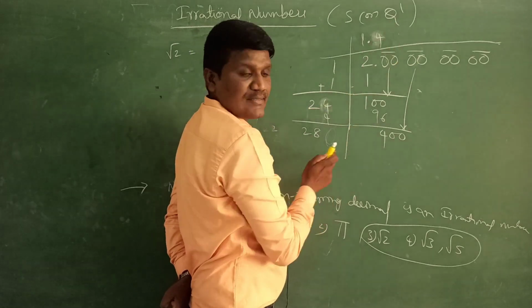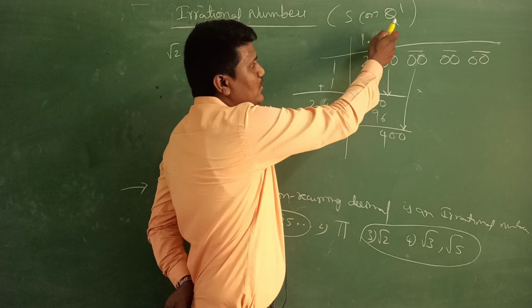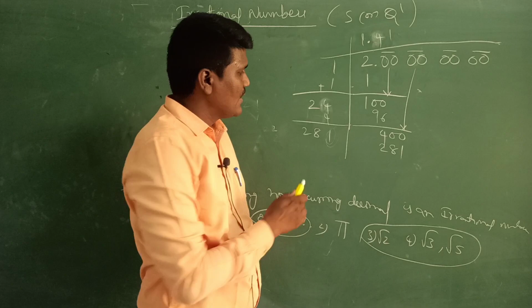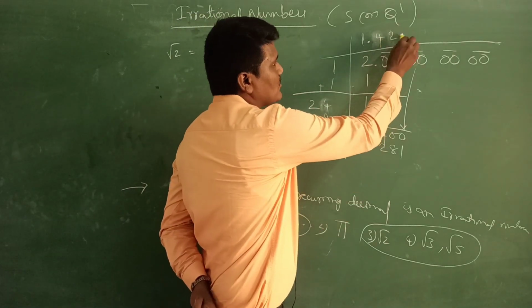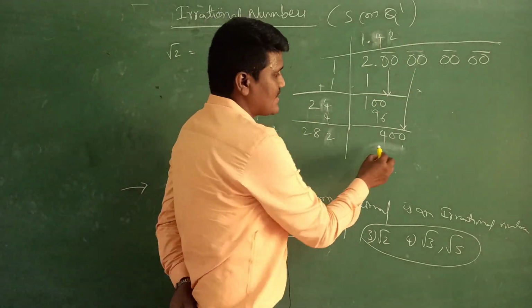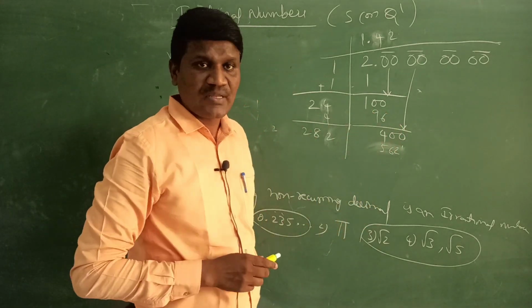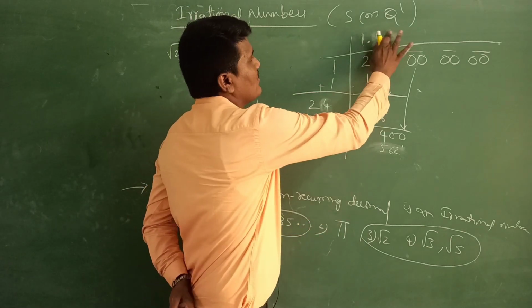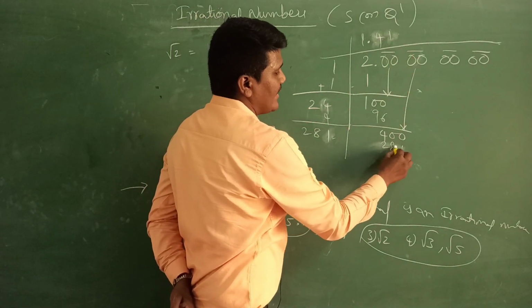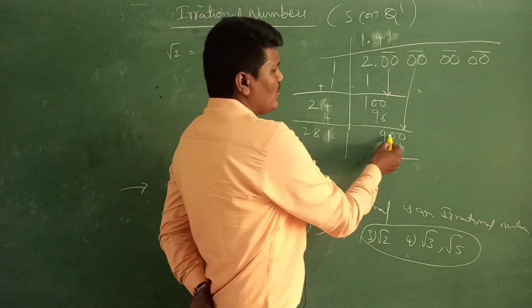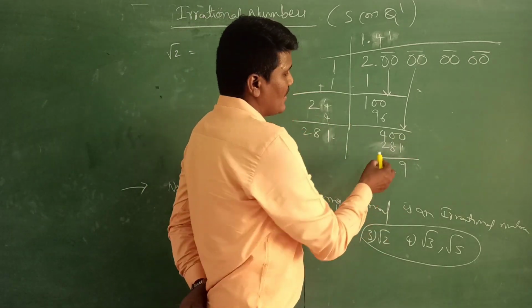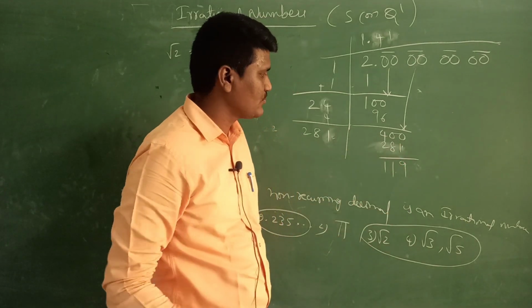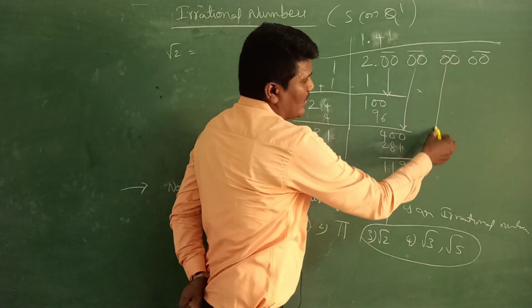280 280s, 281 1s, 282 2s. Suppose 1 comes here: 281 1s is 281. Suppose 2: 282 2s becomes 564, which is crossing. So what should we take? 1 or 2? We should take 1. So 281 1s is 281. Now 10 minus 1 is 9, 9 minus 8 is 1, and 3 minus 2 is 1. So again now bring one more pair of zeros here.